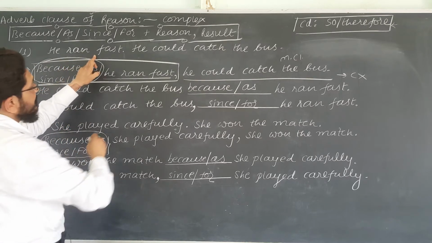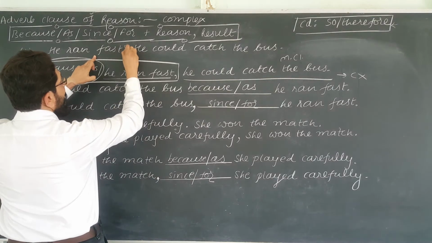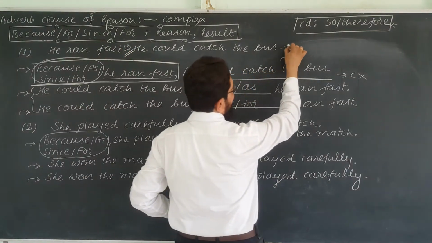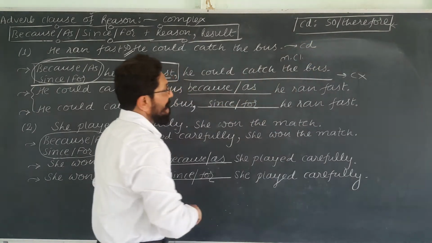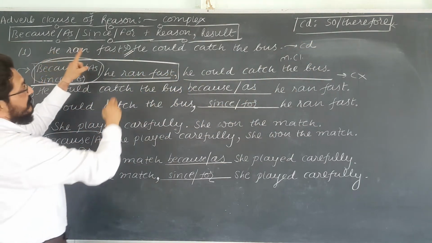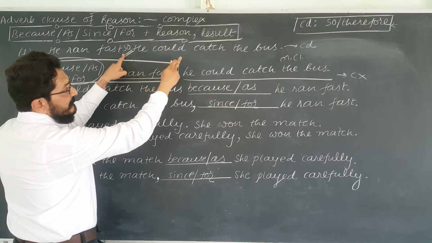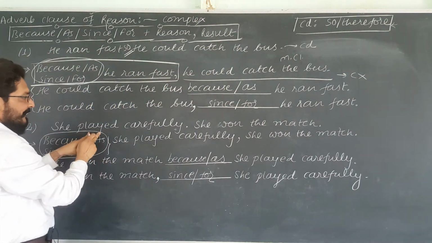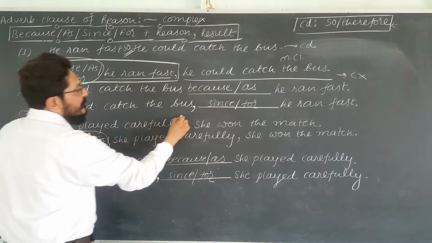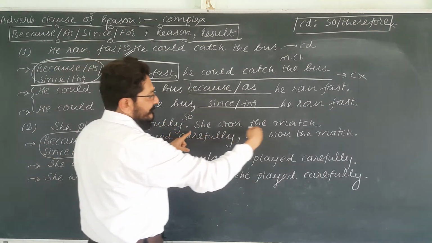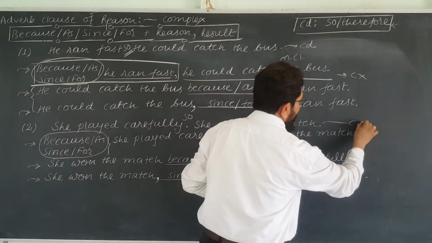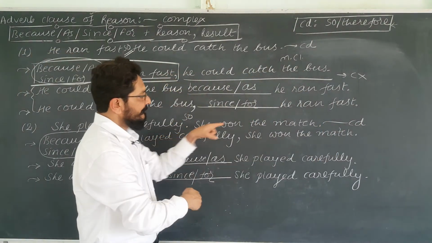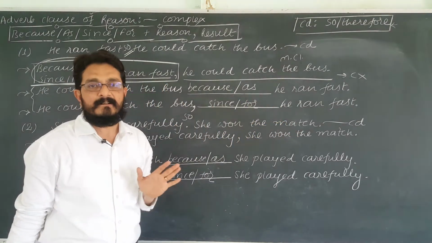He ran fast, so he could catch the bus, and then this sentence becomes compound. He ran fast, therefore he could catch the bus, then that sentence is compound. She played carefully, so she won the match. This is what? Compound. She played carefully, therefore she won the match. This is what? Compound.